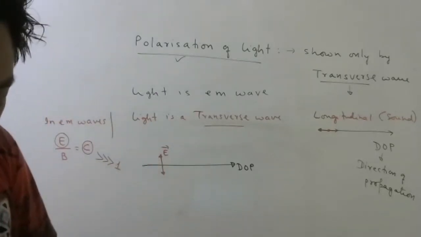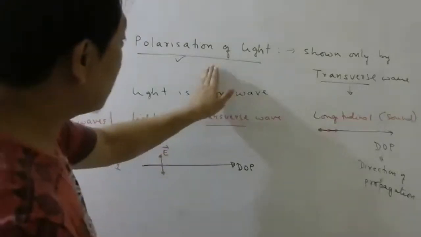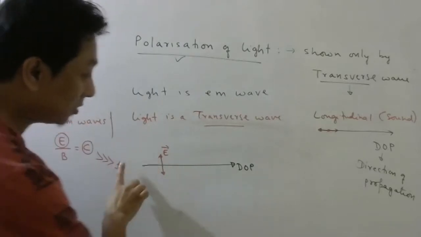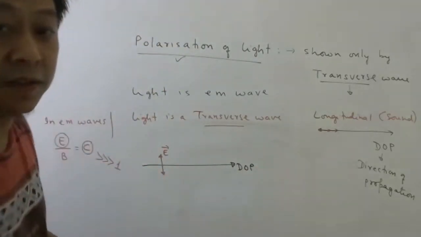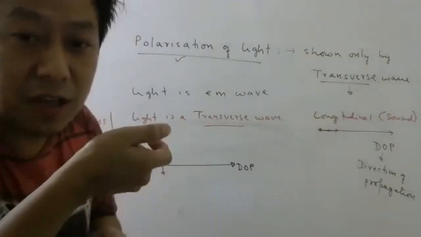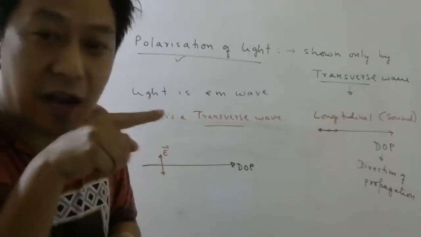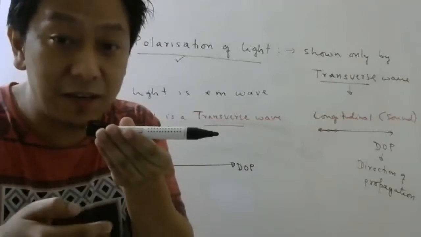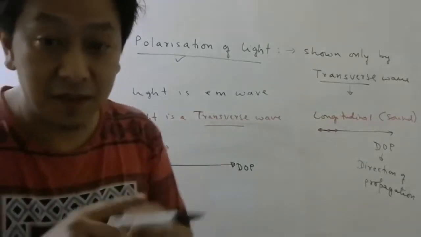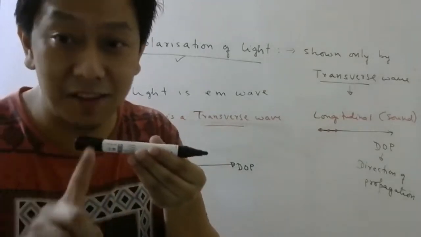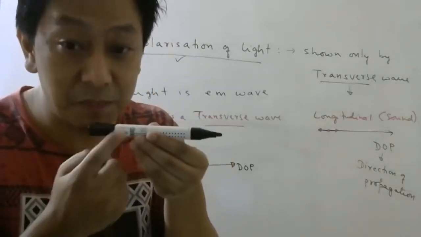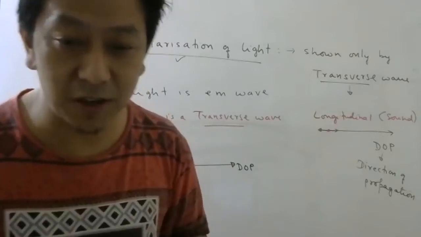Now, since light is a transverse wave, the oscillations of electric field occur perpendicular to the direction of propagation. So if this is the direction of propagation of light, imagine you have on your torchlight like this. So light will propagate like this. Now electric field oscillates in what direction? I told you perpendicular to this because it is a transverse wave. Now tell me how many directions are there perpendicular to this line? Message me or you can unmute and answer.